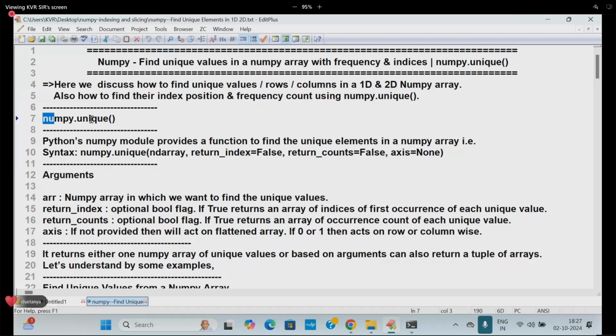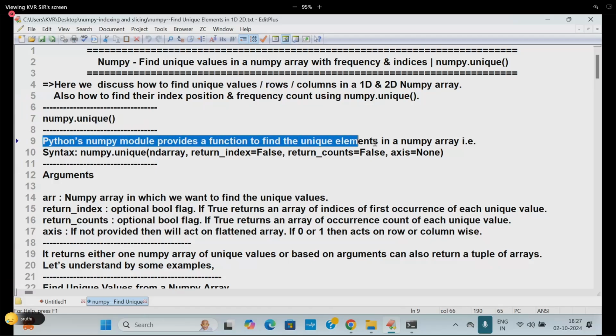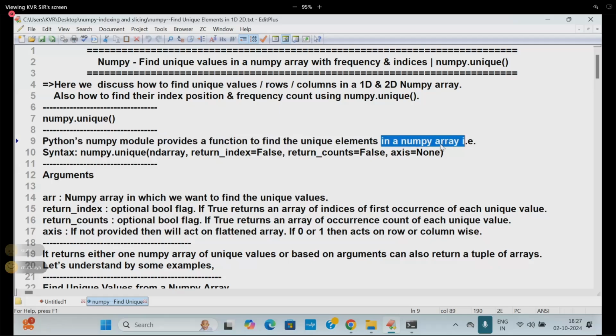numpy.unique. Python's NumPy module provides a function to find the unique elements in a NumPy array, with the syntax numpy.unique(ndarray, return_index=False, return_counts=False, axis=None).